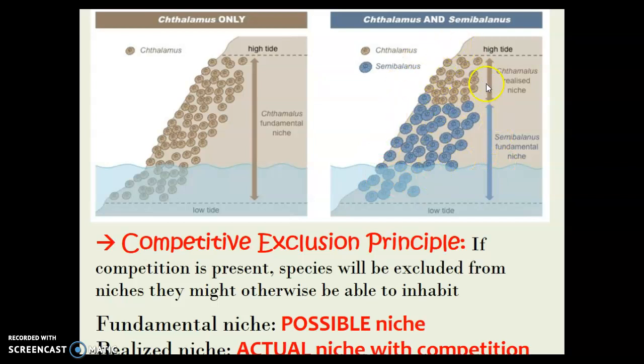So its realized niche is actually a lot smaller than its fundamental niche, okay? So the realized niche is just the area that an organism takes up when you take competition into account. Because when there's competition present, you're not going to be able to realize your full potential because you're fighting with another organism for resources.